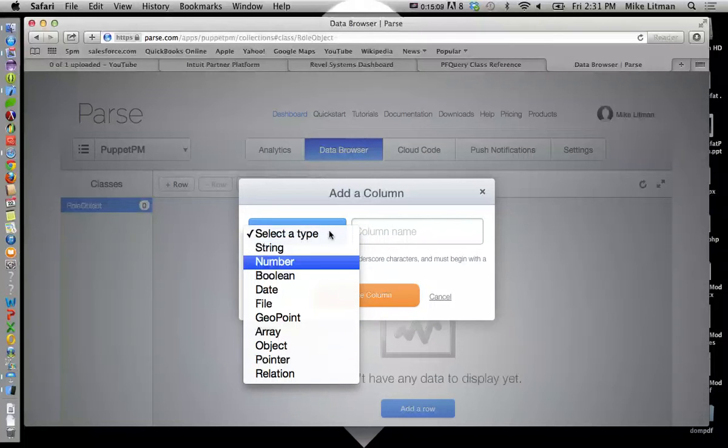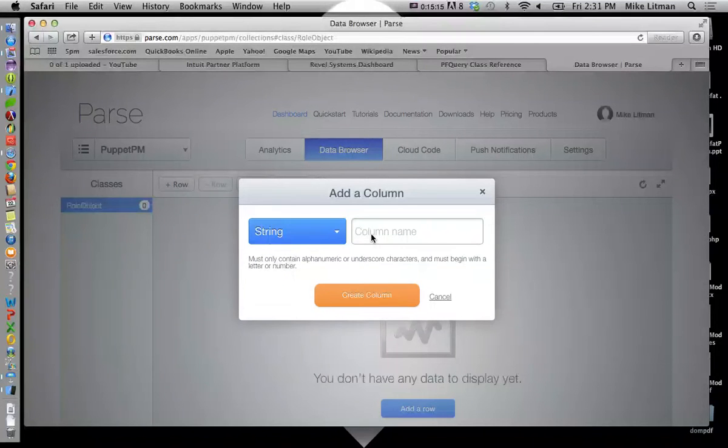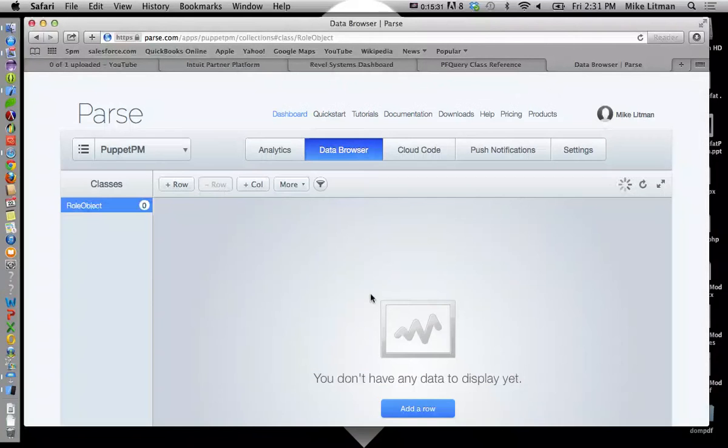So we can have a bunch of different kinds of pieces of information here. We can have string, number, boolean, blah, blah, blah. For right now, we're just going to store strings. So I'm going to have a string, and this guy is going to be called device ID. Okay? I would have expected to see something up here.